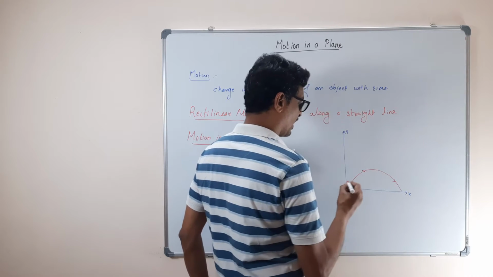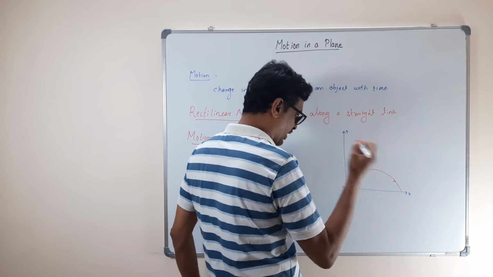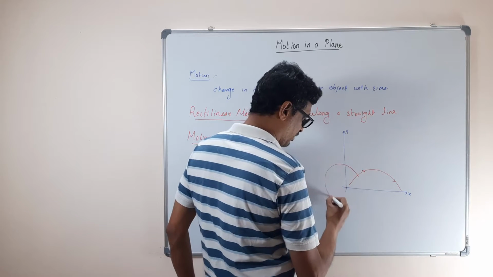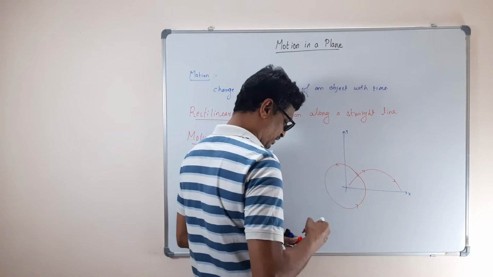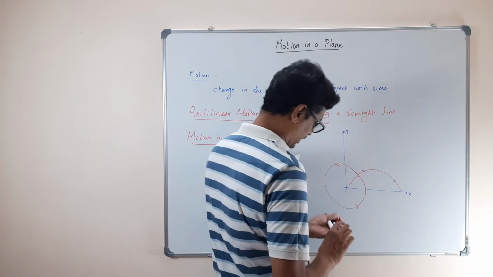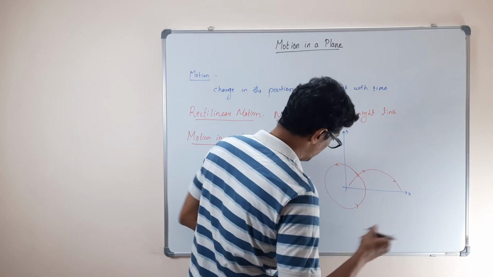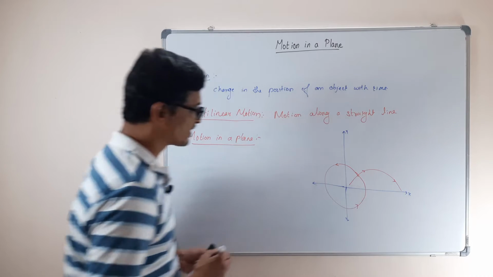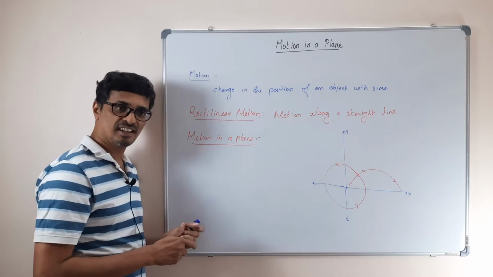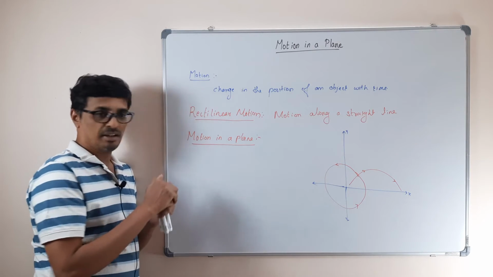Or, on the other hand, if you are whirling around a stone, that can be made as a circle around the origin or wherever you can take. I just plot it around the origin here. So this is something that we call motion in a plane.